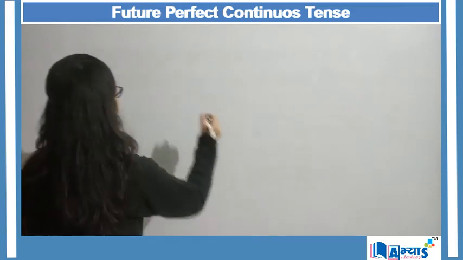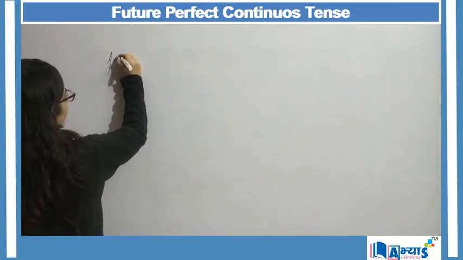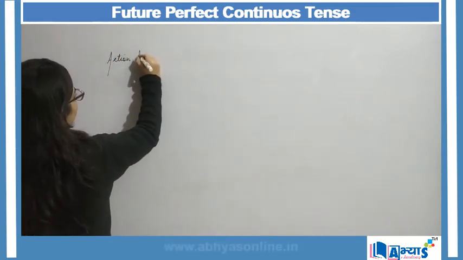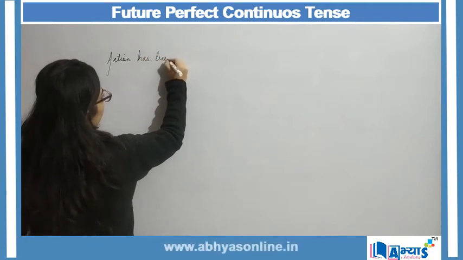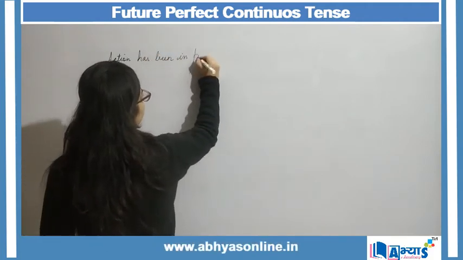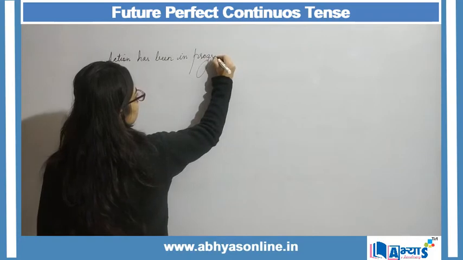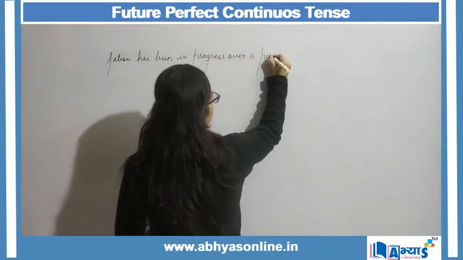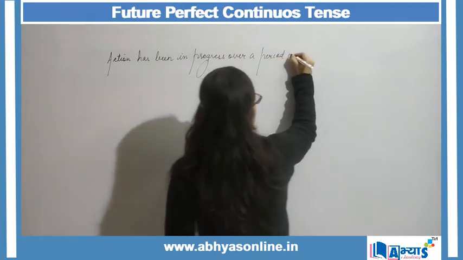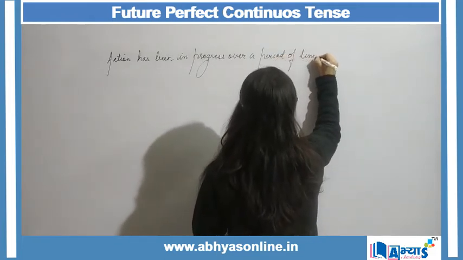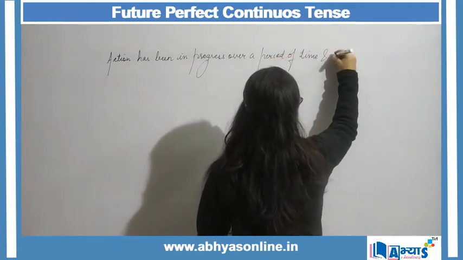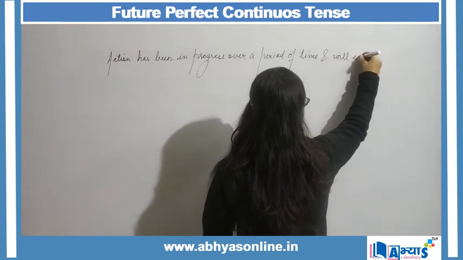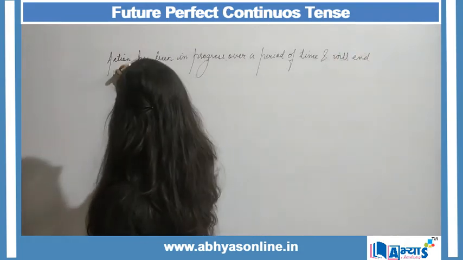So an action has been in progress over a period of time and will end in future.